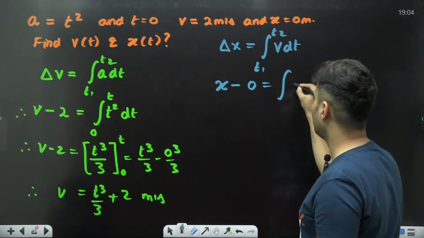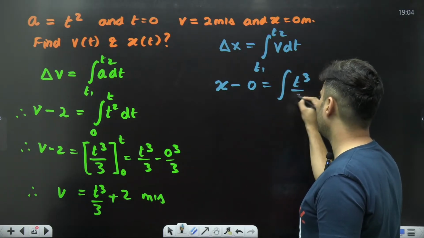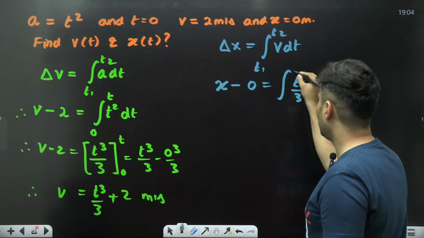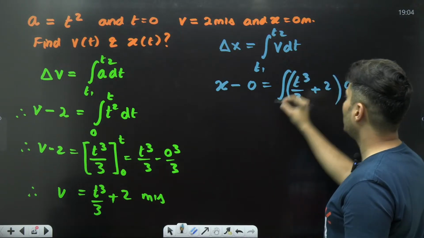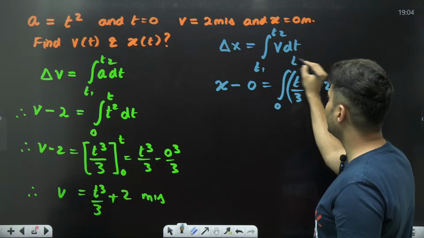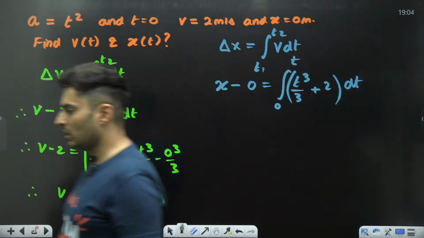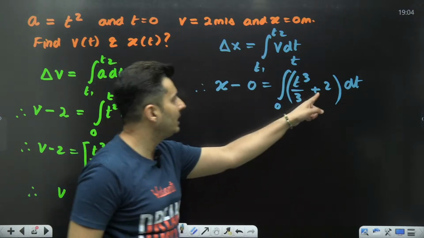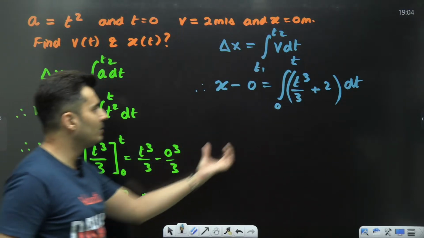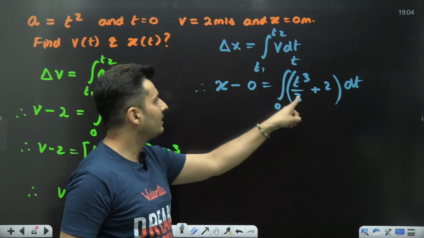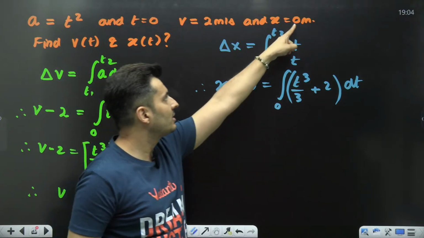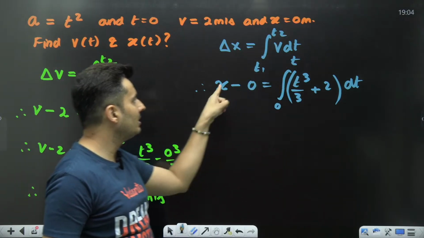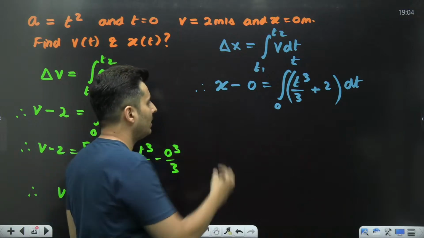So the integration of t cube by 3 plus 2, the whole thing dt. Initially time was 0, finally the time is t. Instead of velocity, I have substituted this value over here. Initially, time was 0, that time position is 0. Finally, the time is t, the position is unknown, some variable x.